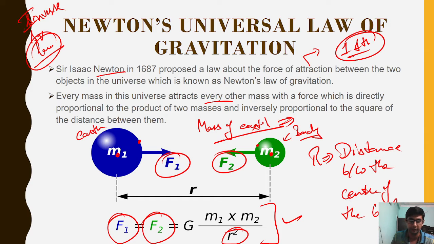But it is taken according to the center of the body. So this is not the distance from the surface, this is the distance between the center of the earth and our center, the center of the earth and other objects.